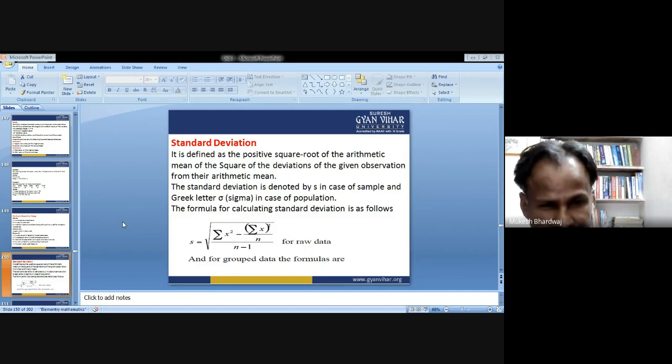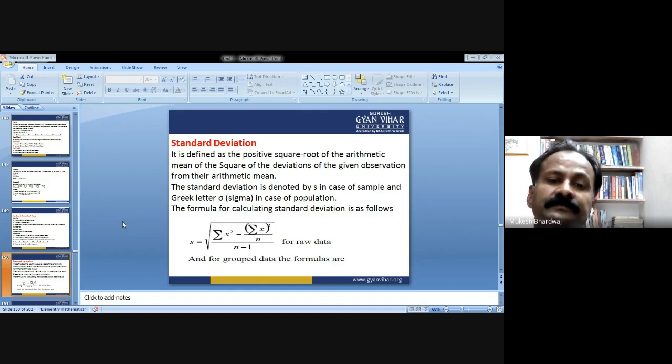So, first of all, the standard deviation is given by the formula square root of summation x square minus summation x to the whole square upon n, divided by n minus 1. If you observe this formula, first you do the squaring of the observations, and then you do the summation.